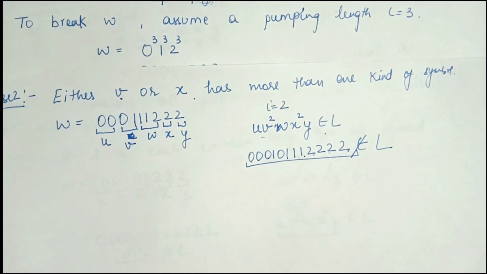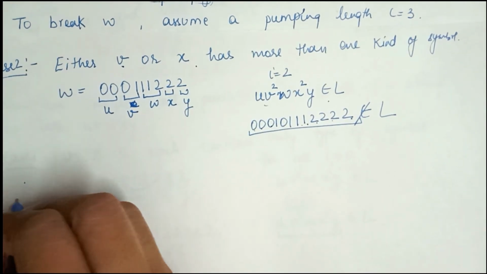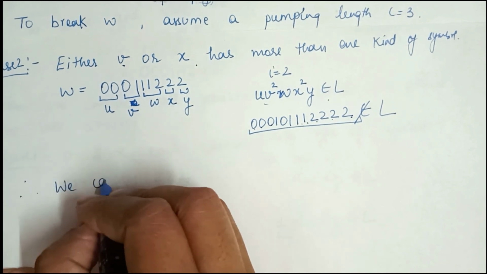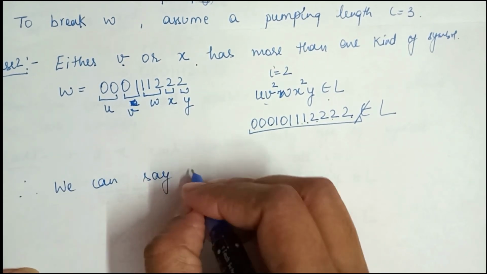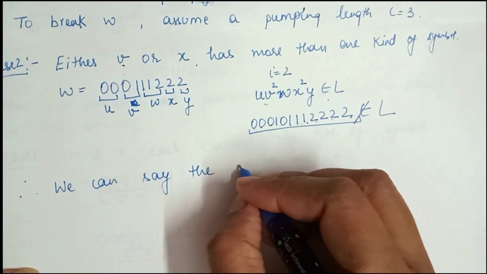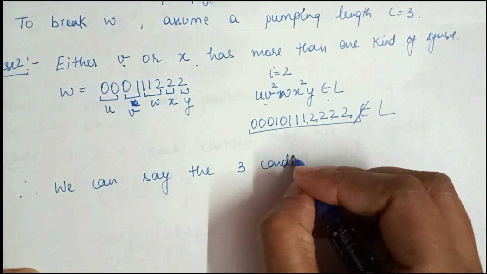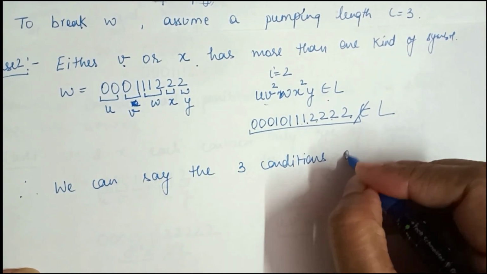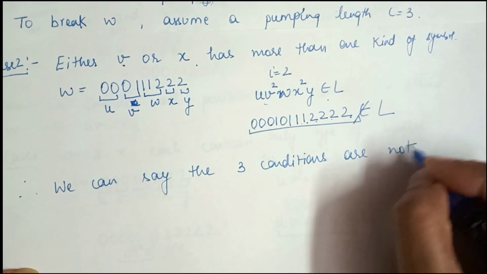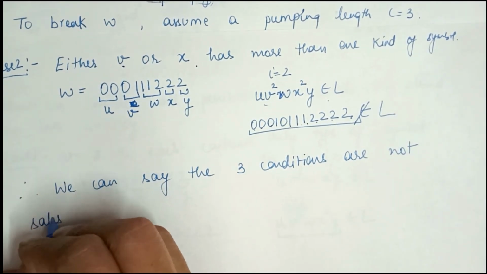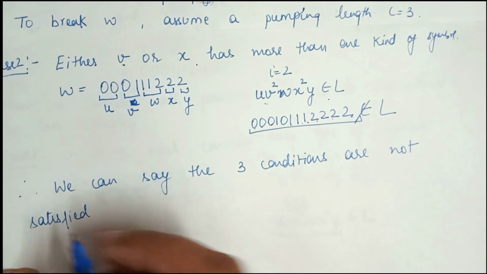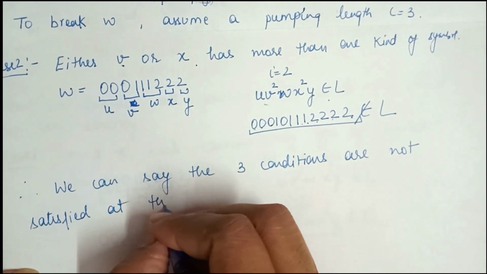So in both cases, case 1 and case 2, the generated string does not belong to L, so we can say that the three conditions are not satisfied at the same time.